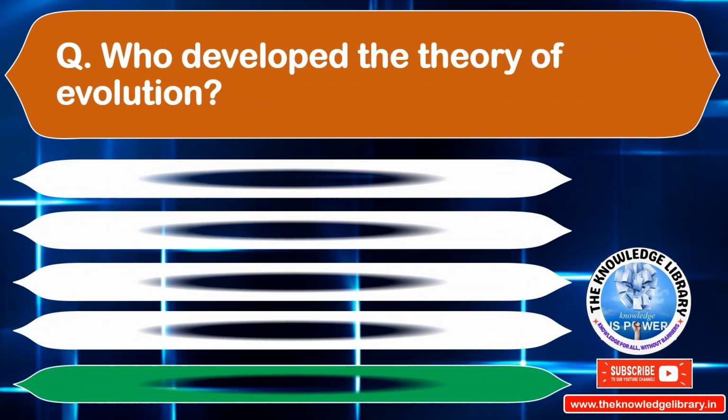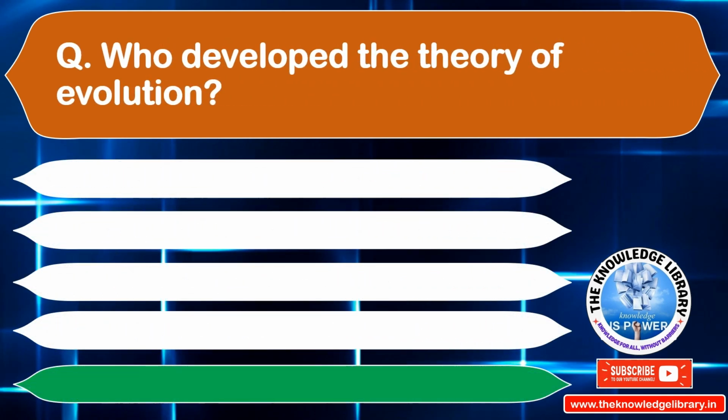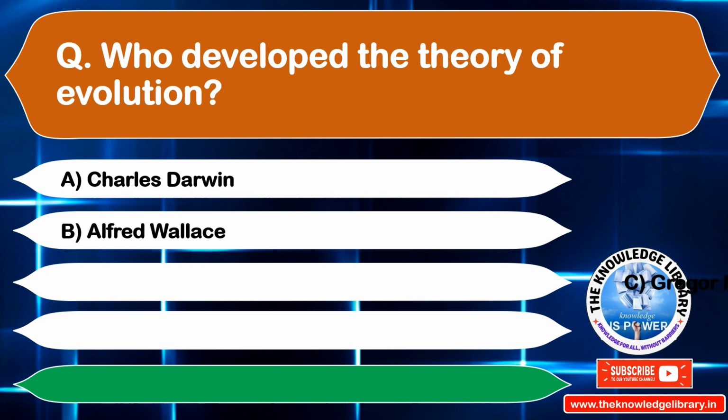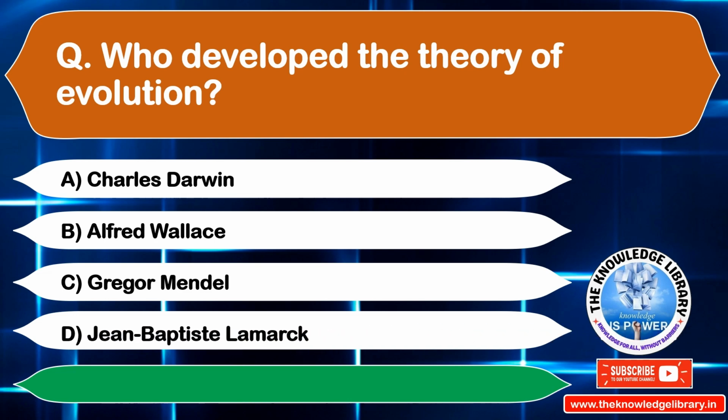Who developed the theory of evolution? Option A. Charles Darwin. Option B. Alfred Wallace. Option C. Gregor Mendel. Option D. Jean-Baptiste Lamarck. The correct answer is option A. Charles Darwin. Move to the next question.